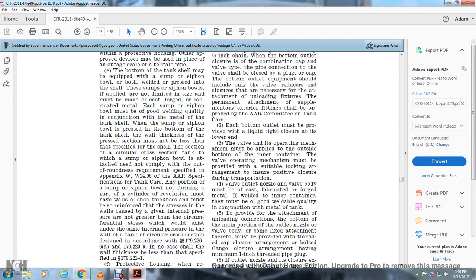The bottom of the tank shell may be equipped with a sump or siphon bowl welded or pressed into the shell. The sump or siphon bowl is not limited in size but must be made of cast, forged, or fabricated metal.